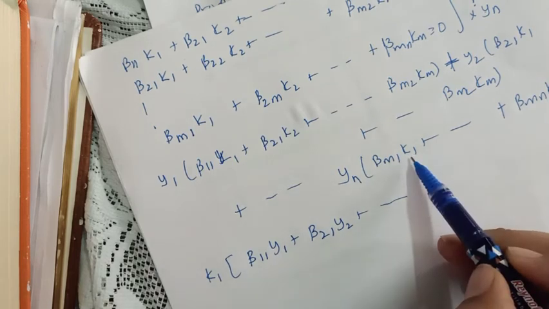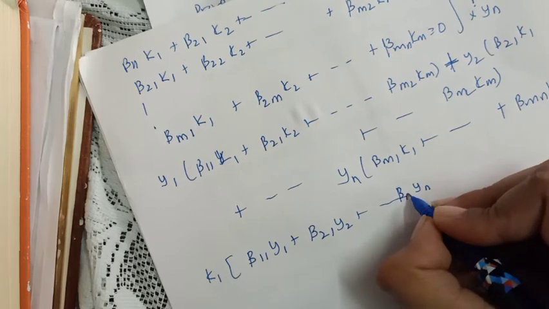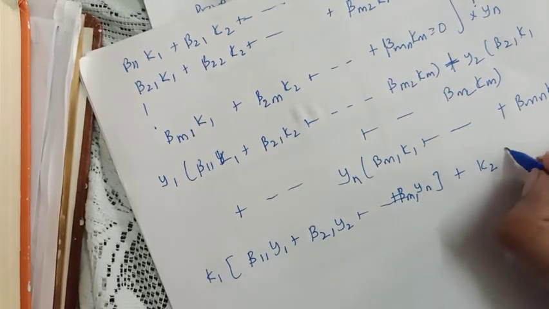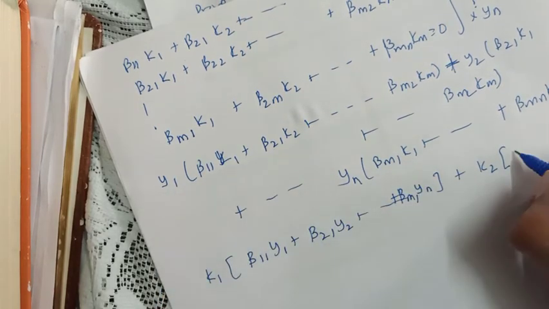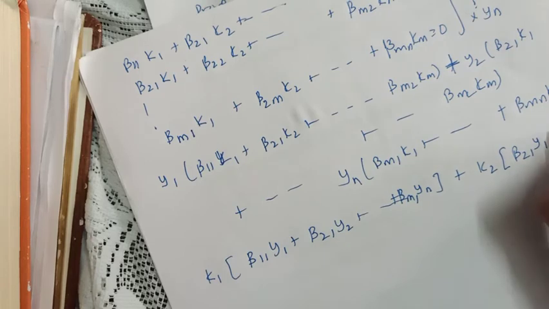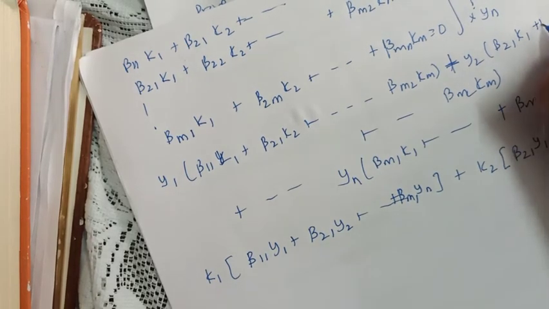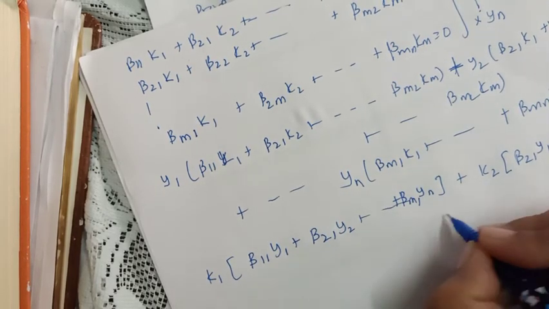In the last equation again we have k1, this will be yn beta m1. Similarly, if we take k2 common, we obtain from the first equation beta 2 1 y1, and from the second equation beta 2 2 y2, and so on.